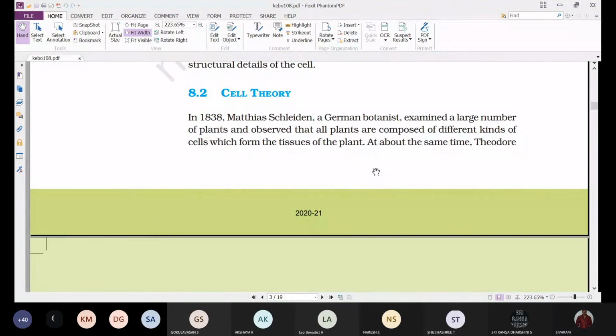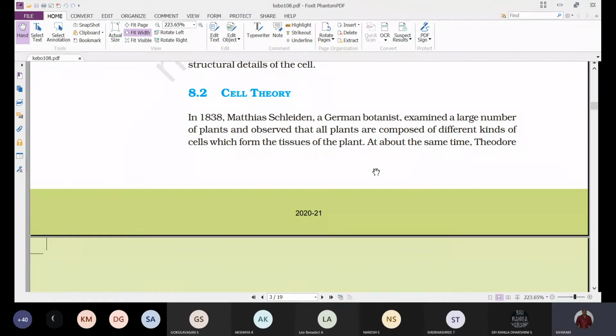And next, after the discovery of the living cell, followed by the microscope and the nucleus, scientists proposed the cell theory.